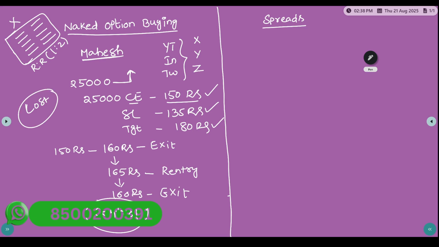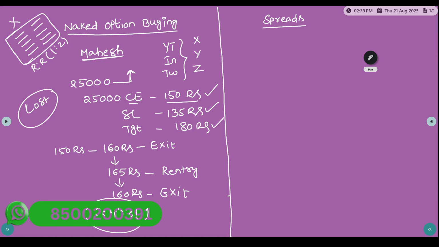Now Mahesh comes to the conclusion that these are very choppy markets. Naked option buying is very difficult; immediately it comes and hits the stop loss, so I am not able to stay in the trade.